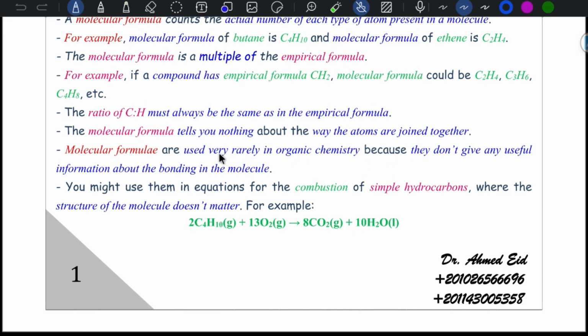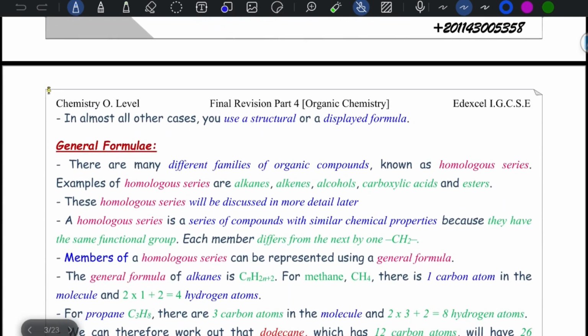Molecular formulae are used very rarely in organic chemistry, because they do not give any useful information about the bonding in the molecule. You might use them in equations for combustion, for example, for simple hydrocarbons, when the structure of the molecule does not matter. It's like the combustion of butane in the presence of oxygen to give carbon dioxide and water. In almost all other cases, you use structural or displayed formulae.